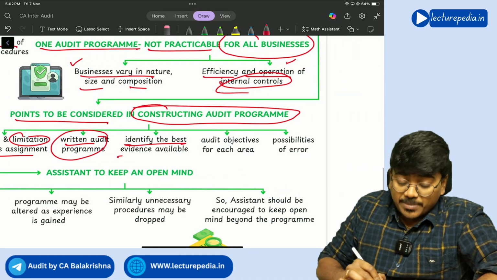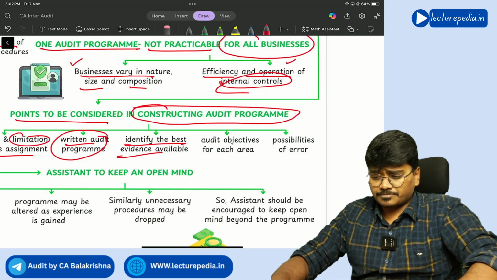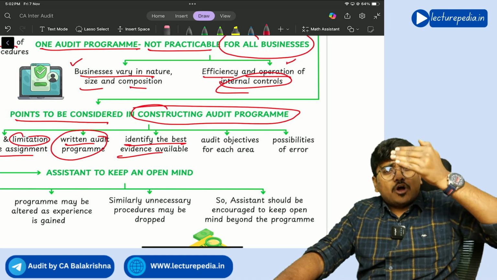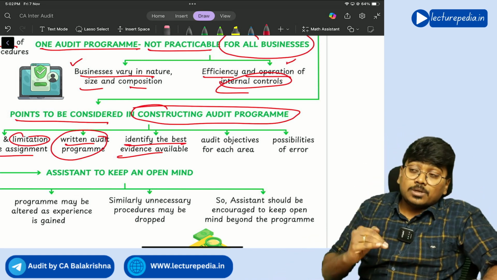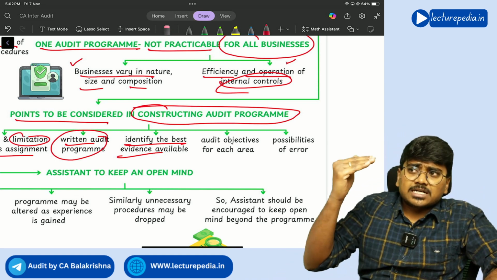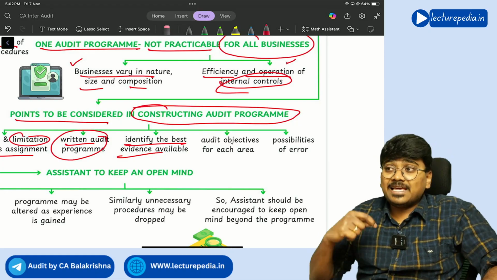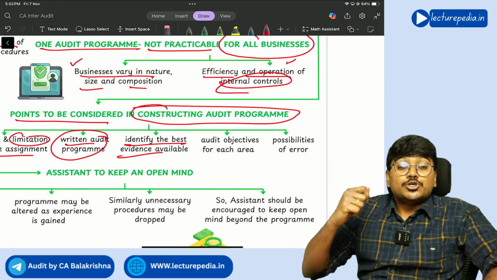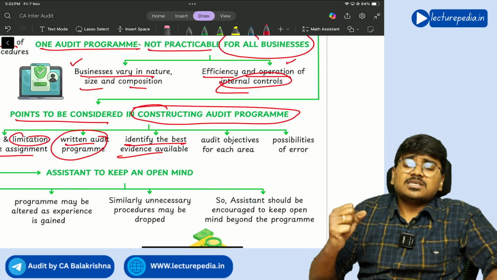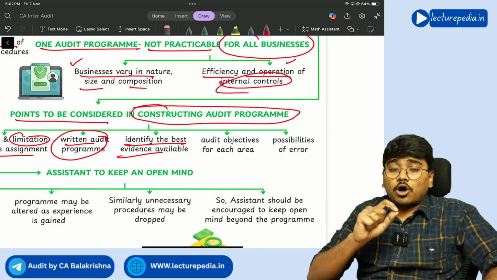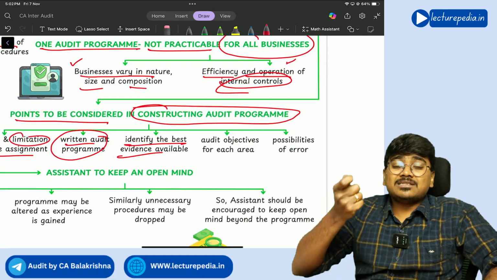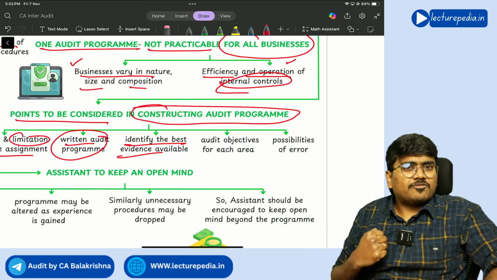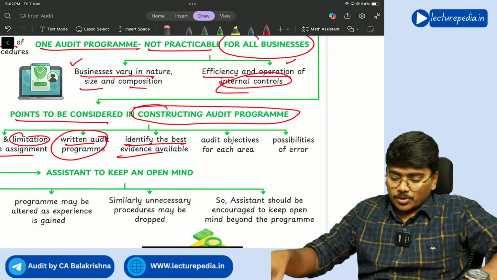Next, identify the best evidence available. So in the audit program, what will be there? A list of audit procedures will be there. The list of audit procedures in the audit program should be in such a way that by using those audit procedures you can obtain the best evidence possible. The audit procedures designed should be such that the best possible evidence can be obtained by performing them.